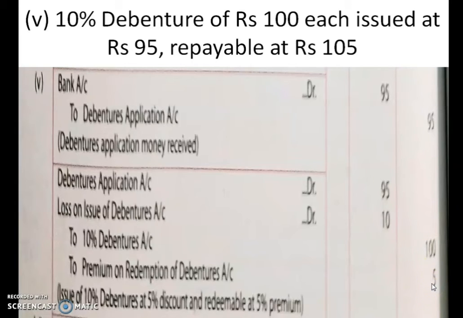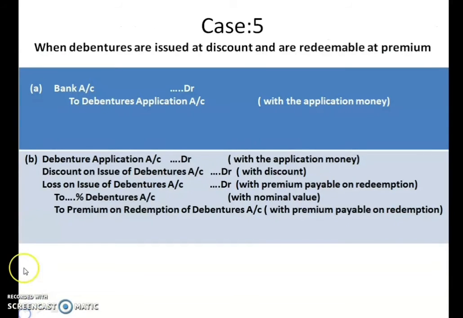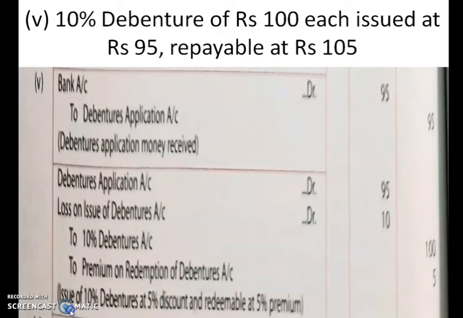Now children, a very important part is, in the earlier slide I showed you that you are showing it in two separate accounts, that is discount on issue of debentures account and loss on issue of debentures account as a separate account. But you can show it in a combined way also.